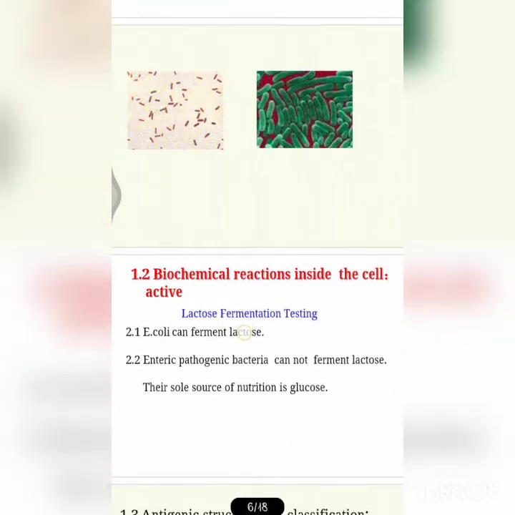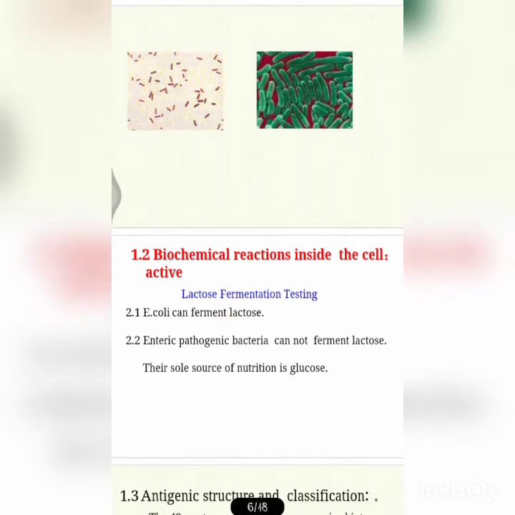Biochemical reactions: catalase positive except Shigella dysenteriae type 1, and they are oxidase negative. Mannitol is fermented by all except dysenteriae, and lactose is not fermented. So they show colorless colonies on MacConkey agar. E. coli can ferment lactose, but the enteric pathogenic bacteria cannot ferment lactose. Their sole source of nutrition is only glucose.